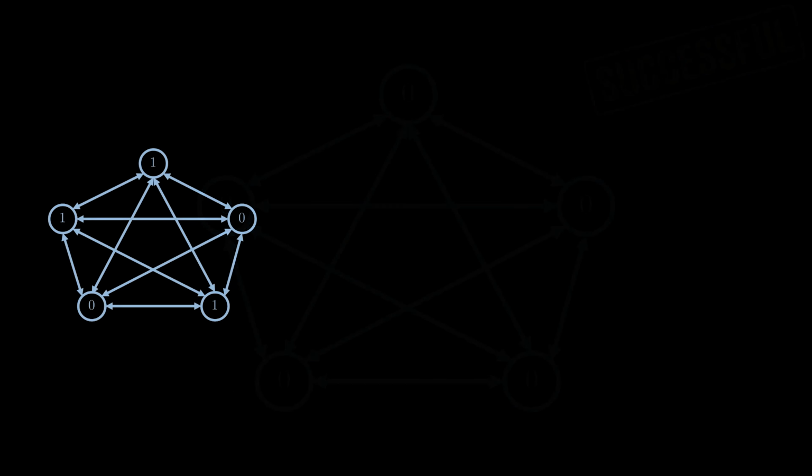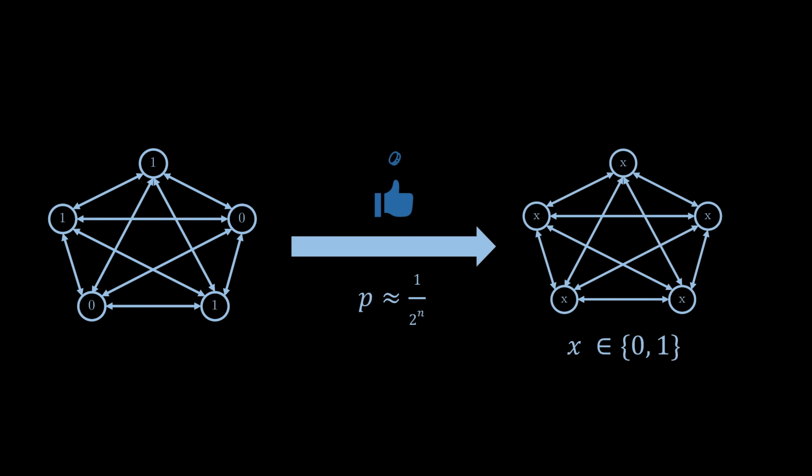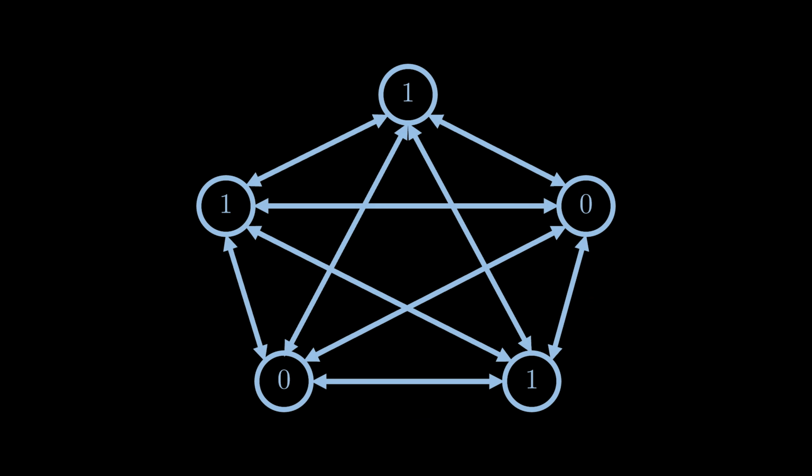This simple strategy can be used to build correct algorithms, but it has a significant drawback. The probability of all nodes randomly choosing the same value is exponentially small in the number of nodes. This means that the nodes need to repeat this step a number of times that is exponential in the size of the distributed system. Clearly, this is not practical for larger networks. The problem is that each node uses its own random coin toss.